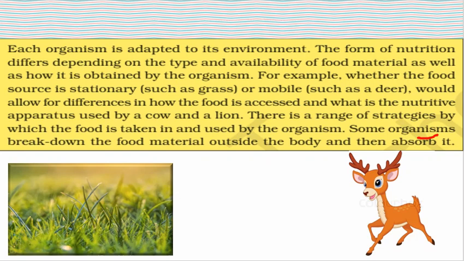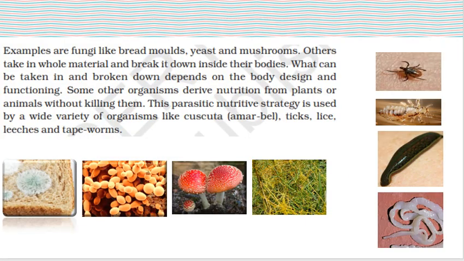break down the complex food material outside the body, and after that they absorb that material inside their body. Clear? So this is the different eating habit in this type of organism. Like the example is the fungi, and in fungi there are three examples: mold, yeast and mushroom.